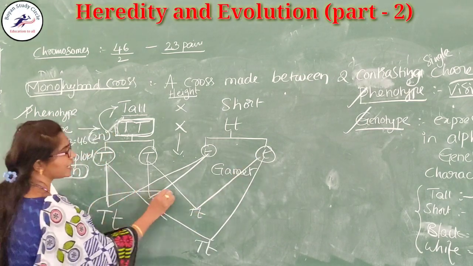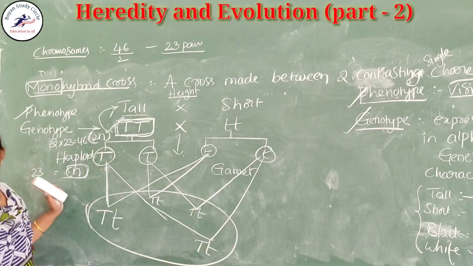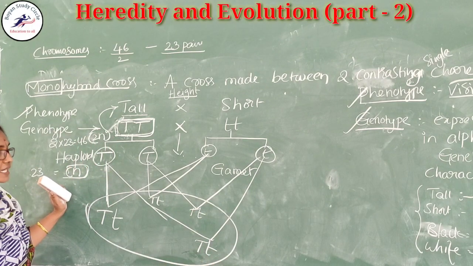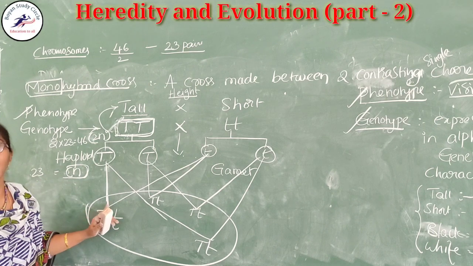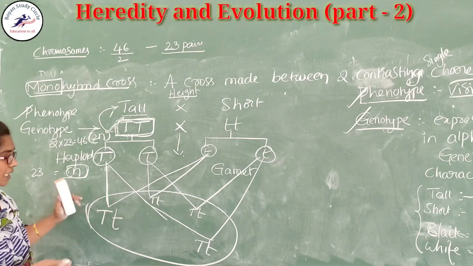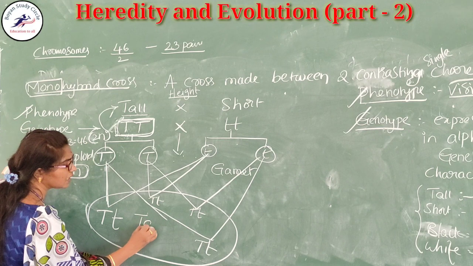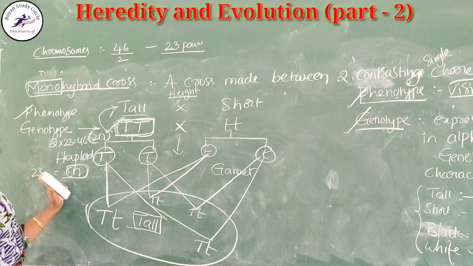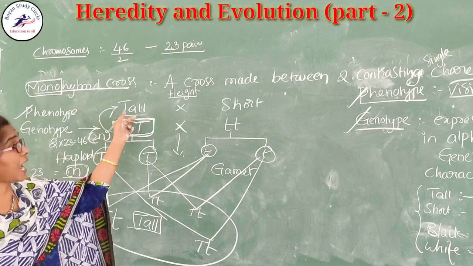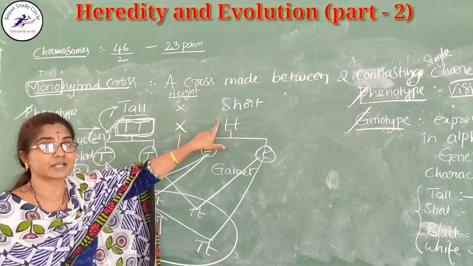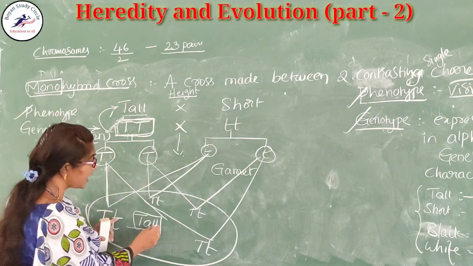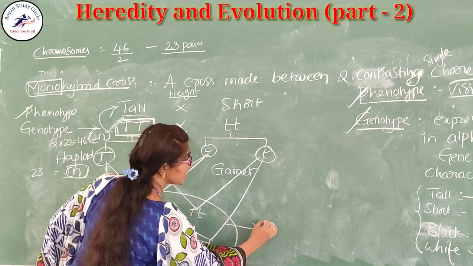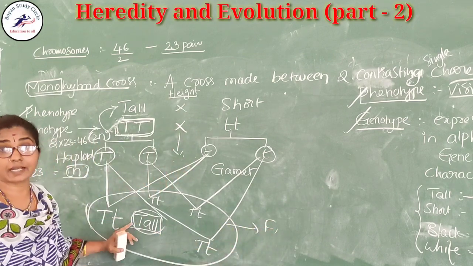So all these have the same genetic expression, that is capital T and small t. This capital T, small t is the tall character. Again Mendel got excited, because even though he had taken two different contrasting characters, in the F1 generation he obtained all tall characters.